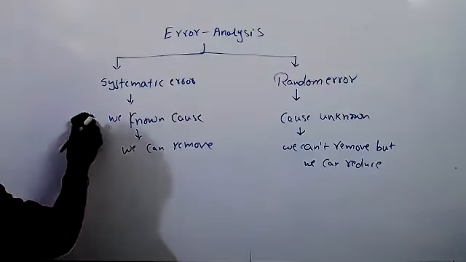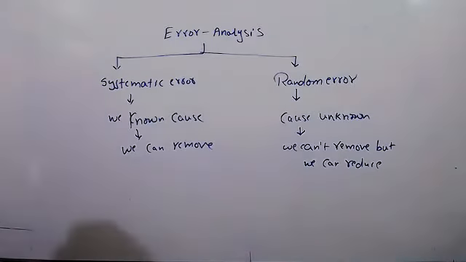Can you give a few examples of systematic errors and random errors? Yes, I will give you. Systematic errors are again of three types. So systematic error only that much. We can start with random error later.